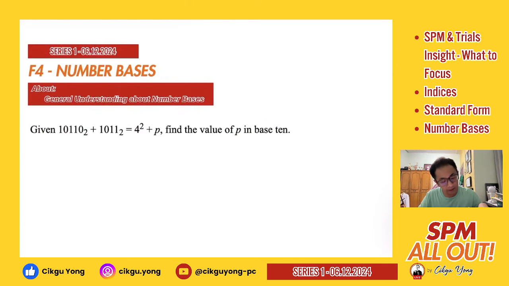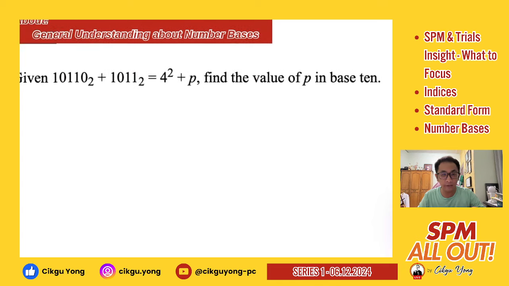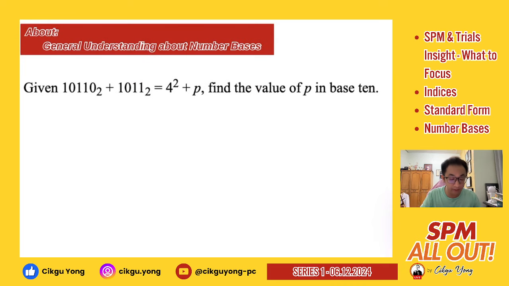Okay, so from here, you can check the following problem solving part. Given this number, find the value of p in base 10. What can we do? We can do some shifting. In order to find your base p value, you can shift this first. 4 squared is 16. You can add these two numbers together first. This is a base 2 number, right? You can combine them, change it to base 10, then just minus 16, and that's how you get your number.